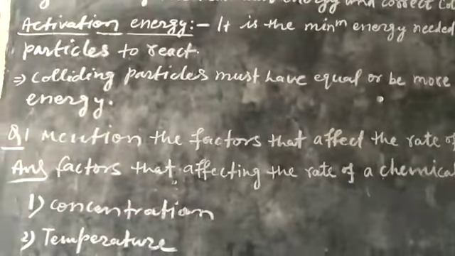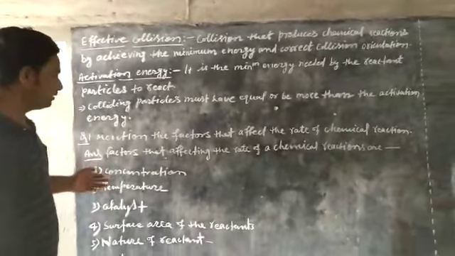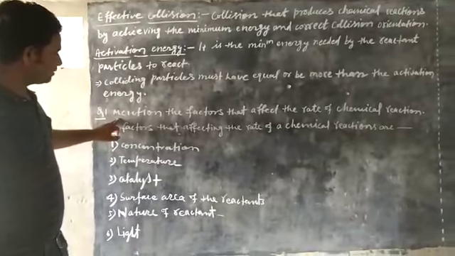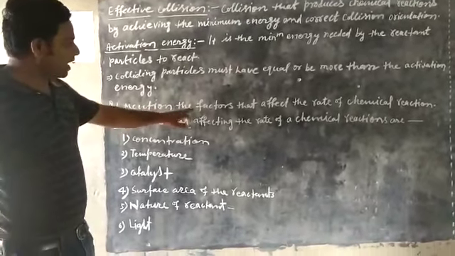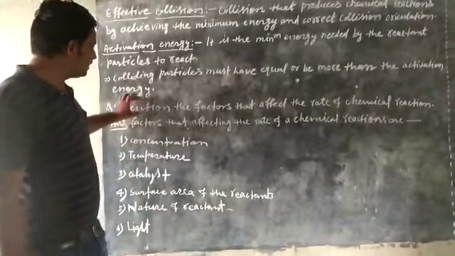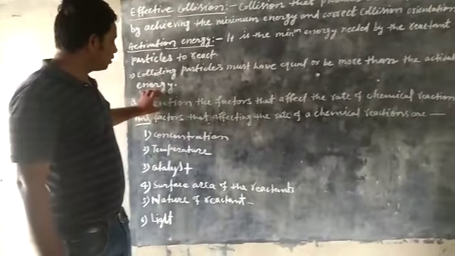Now we are going to discuss some important questions of this chapter. So first of all, I am going to discuss: mention the factors that affect the rate of chemical reaction. This question is very, very important from a board point of view.